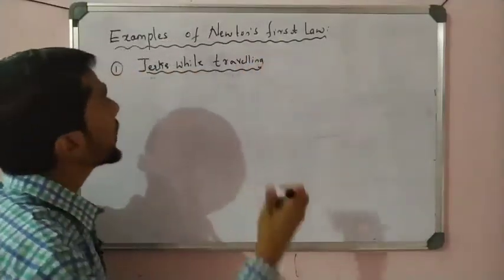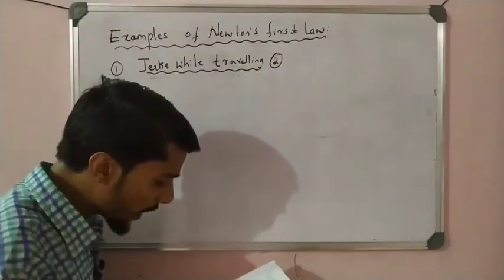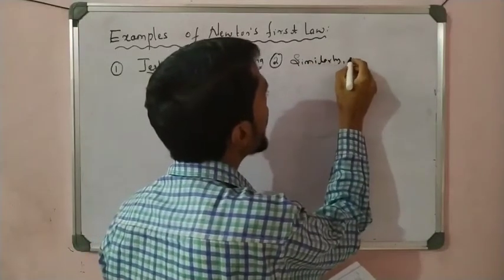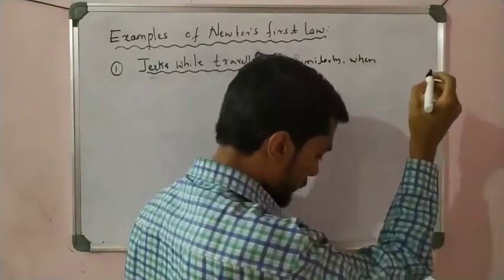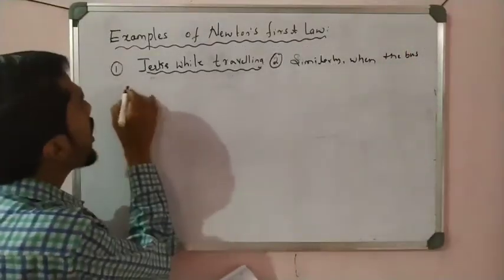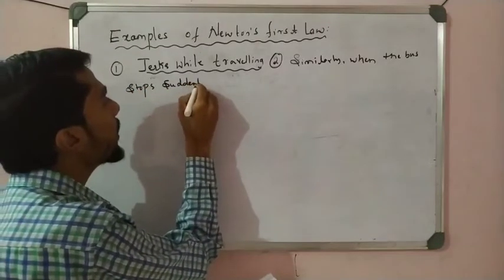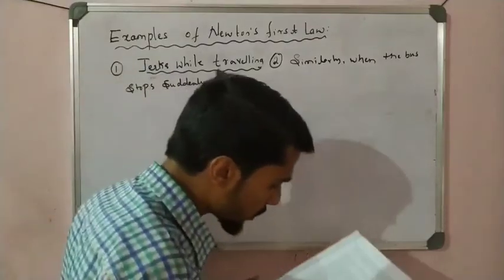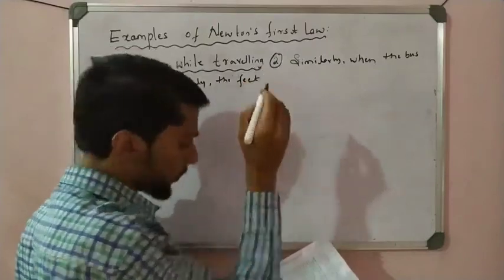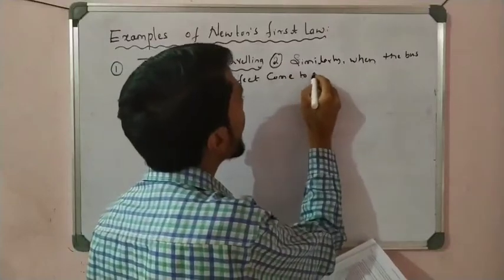Now the second one, jerk while traveling. Similarly, when the bus stops suddenly, what is our observation? We write here: the feet come to rest.